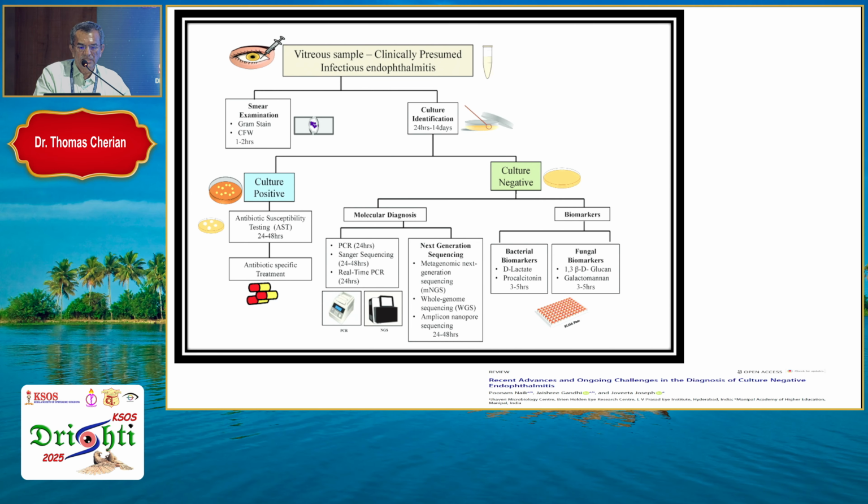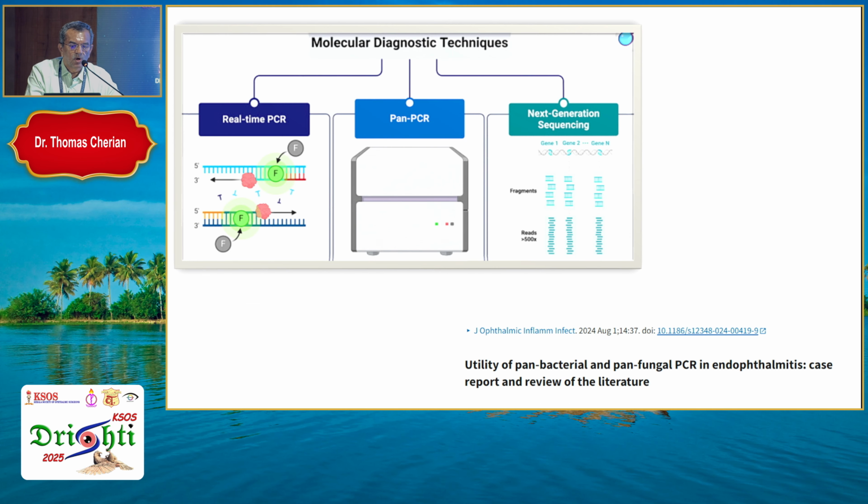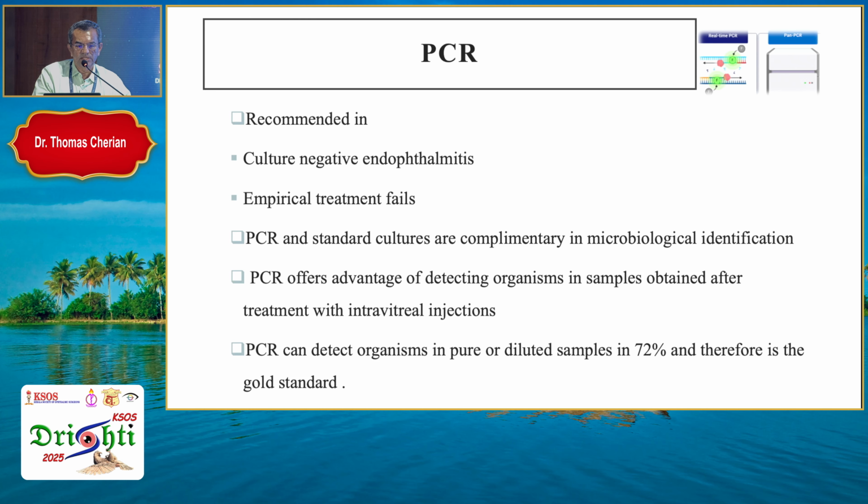Sometimes we have to do a real-time PCR, and also biomarkers, the bacterial biomarkers and the fungal biomarkers might help in giving a clue as to what you are facing. The molecular diagnostic techniques, we have real-time PCR, the pan-PCR, and the next generation sequencing.